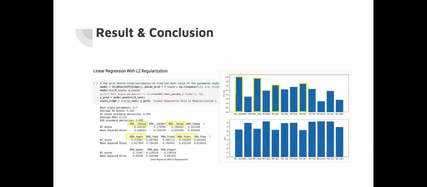The best performing model on average among those tested is the linear regression model, ridge regression. It reaches an average R-square score of 0.263 across all of the NBA performance metrics. Variation in predictability of the NBA performance metrics is mostly similar for every model. The most predictable statistics are NBA 3P-TAPG, NBA 3P-TPG, NBA FG-PCT, and NBA FT-PCT.